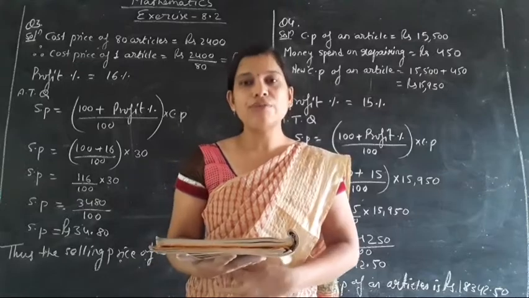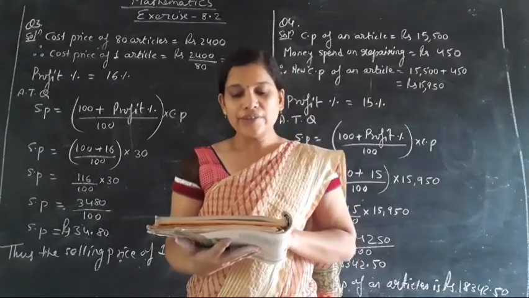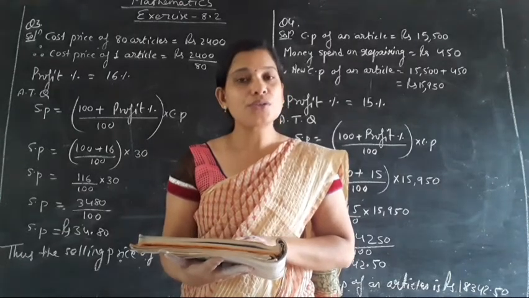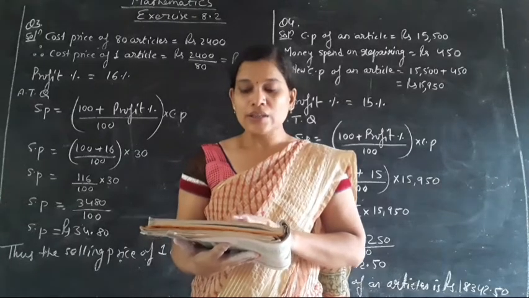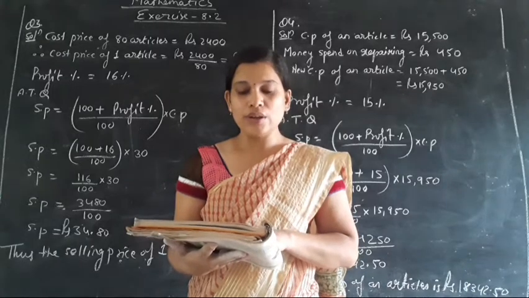Here in the question number 5th, it is said that a VCR and TV were bought for rupees 8,000 each. That means VCR cost rupees 8,000 and TV cost rupees 8,000. The shopkeeper made a loss of 4% on VCR.